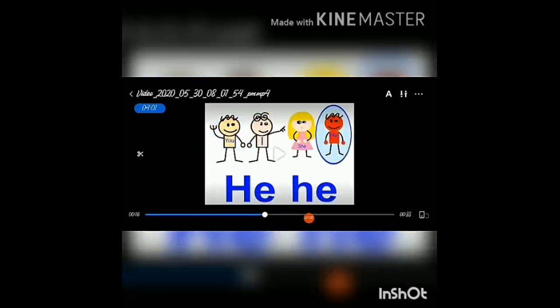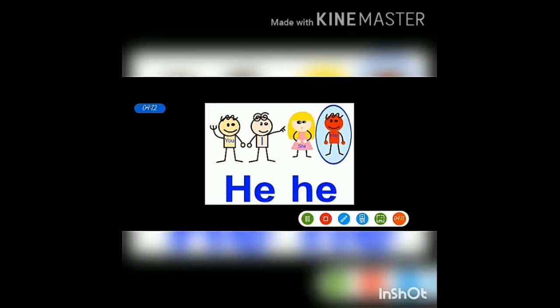The next pronoun is he. When we talk about a boy, at that time we will use he. Here this person is talking about this boy, so we will use the pronoun he. When will we use the pronoun he? If we talk about a boy, at that time we will use he.